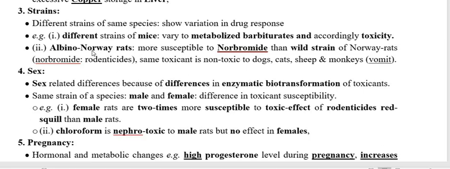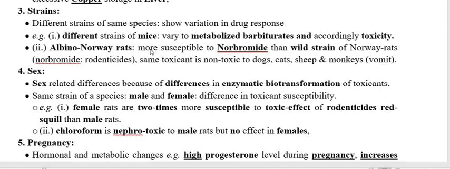As compared to its wild strain, the absorbability of norbromide is more in the albino Norway rat. Therefore, the albino Norway rat is more susceptible to norbromide compared to its wild strain.